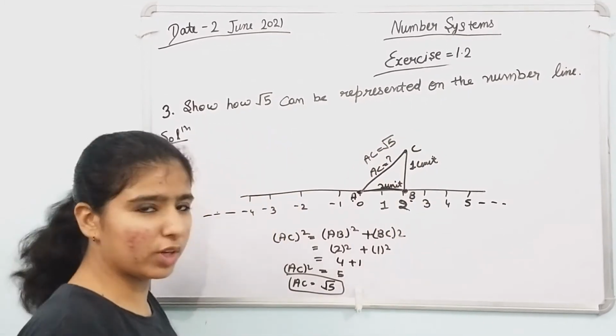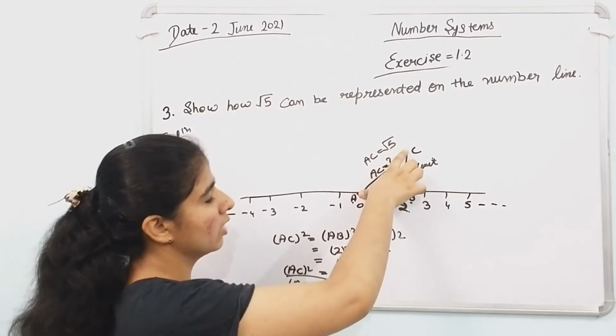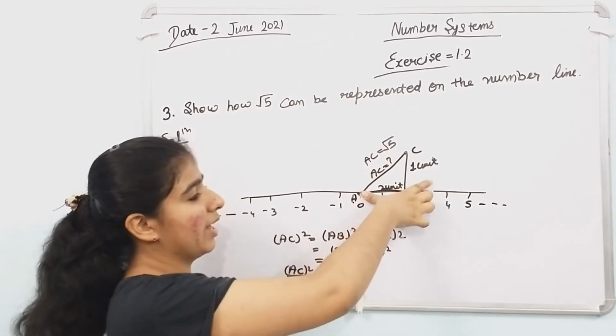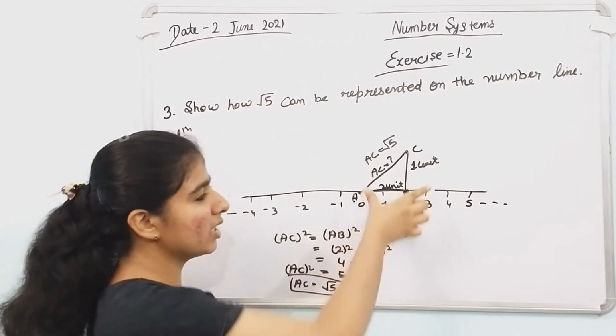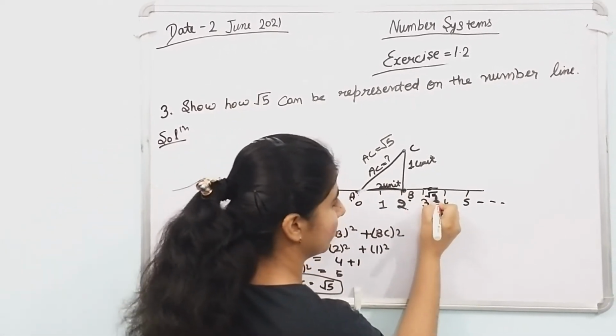With the help of a compass, we measure the line root 5 and draw an arc on this line. The point where it cuts the number line is called root 5.